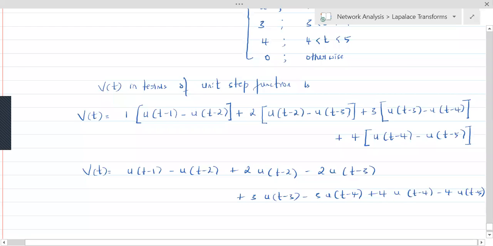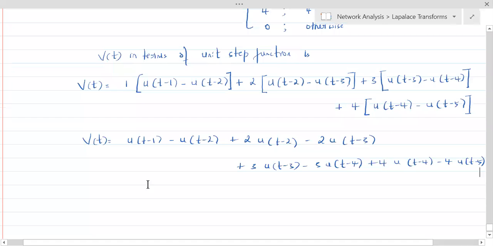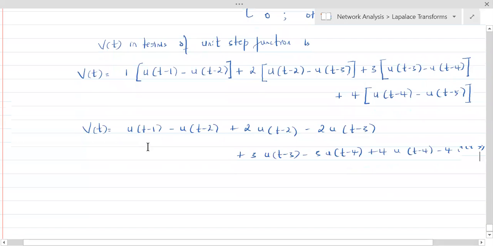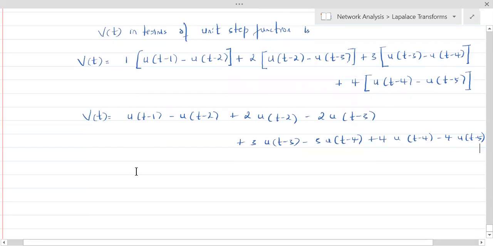If you see this, you have u of t minus 1 as it is. You have 2 u of t minus 2 and minus u of t minus 2, so you'll be having just 1 u of t minus 2 from these two. Similarly, you have 3 u of t minus 3 minus 2 u of t minus 3. This is so beautifully arranged.